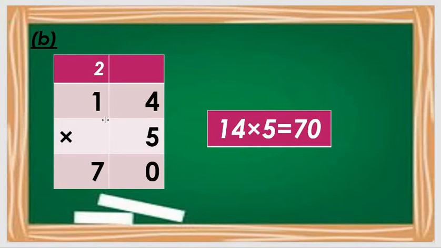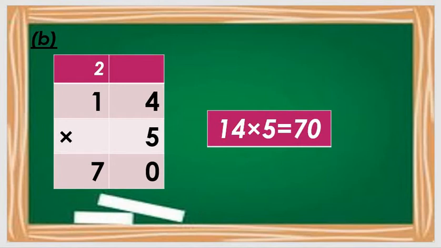Got my point, all students? So the answer is 70. 14 5s are 70, or 5 14s are 70. This is your question number B.